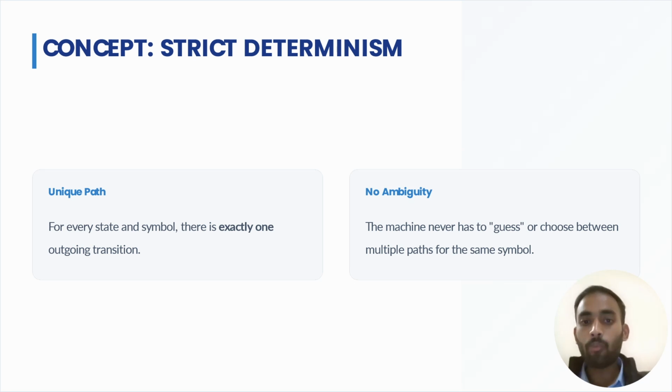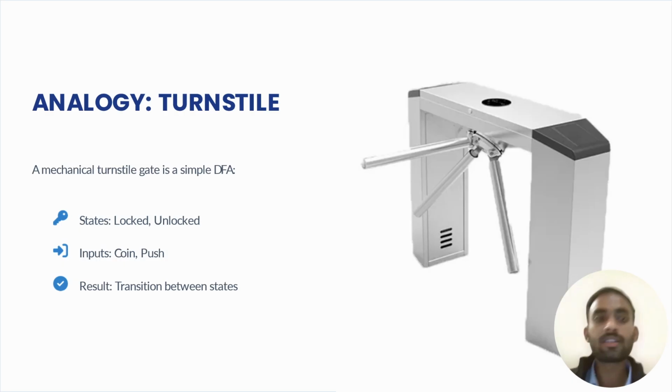And second is no ambiguity. The machine never has to guess or choose between multiple paths from the same symbol. That means if we are at a single state, then the machine has no right to guess or choose multiple paths from the same symbol. It has to move on only a single path, and it doesn't guess or choose multiple paths from a single symbol.